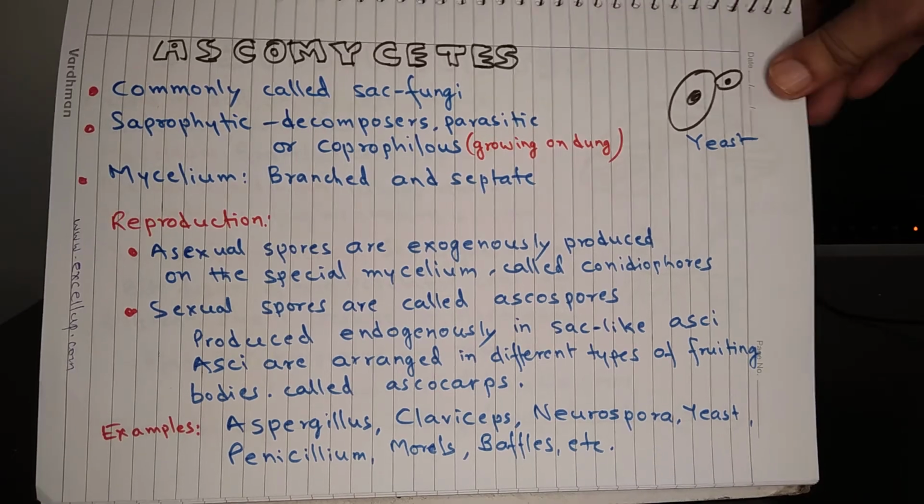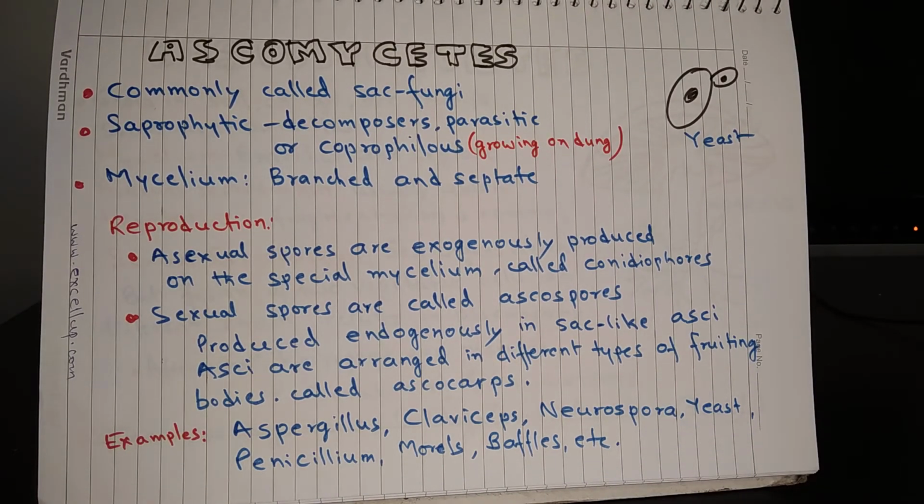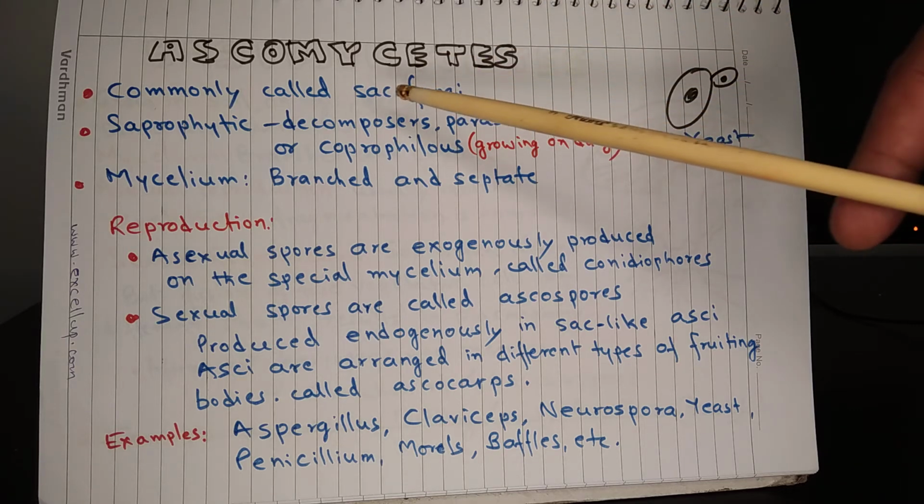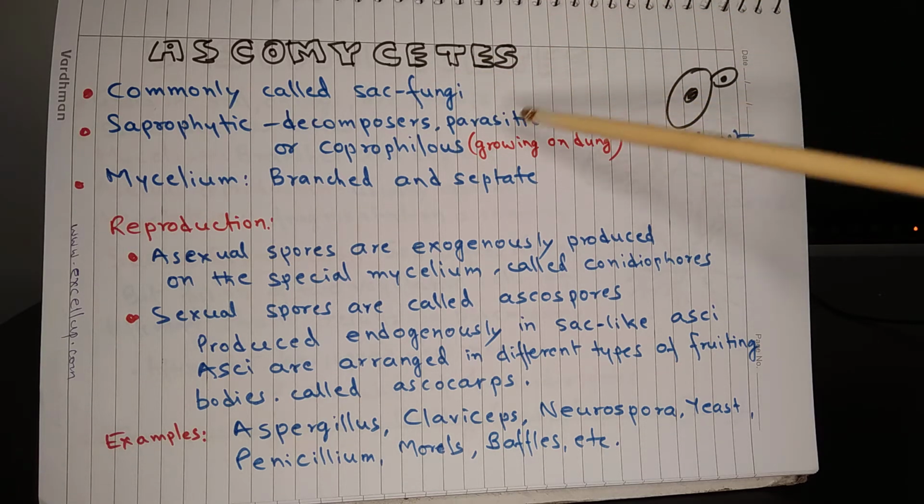Ascomycetes. Ascomycetes are commonly called sac fungi. They are saprophytic. They can be decomposers, parasitic or coprophilous. Those organisms which grow on dung are called coprophilous. Mycelium is branched and septate.